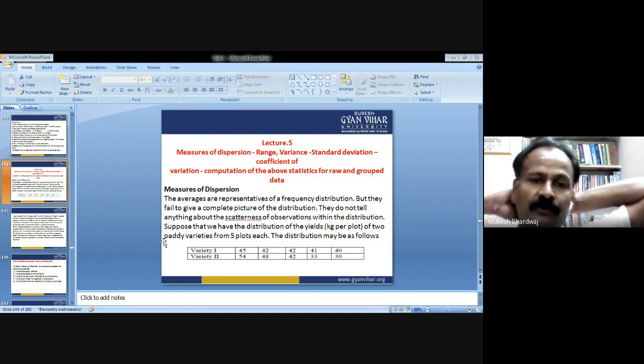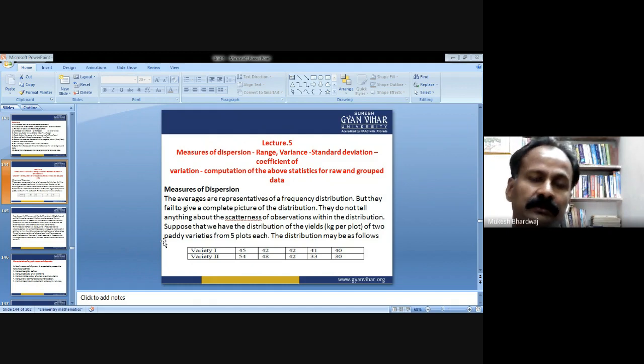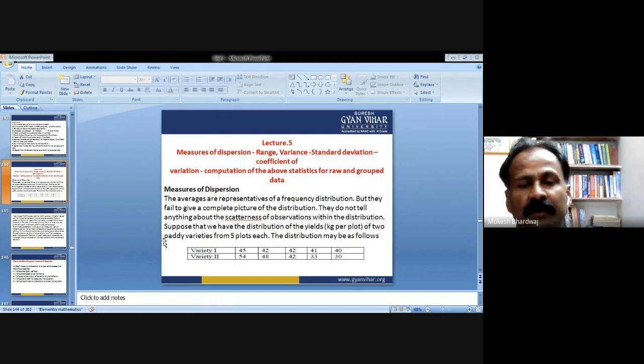So before starting the measure of dispersion, I would like to give a brief introduction about set theory or probability also. To accomplish the task of probability, we need the knowledge of set theory.